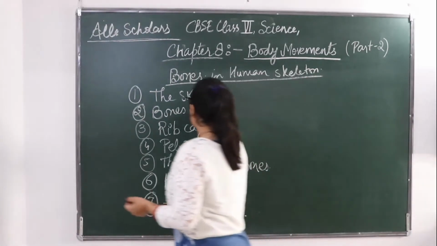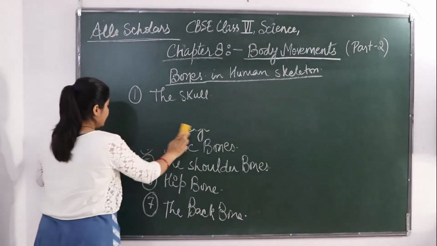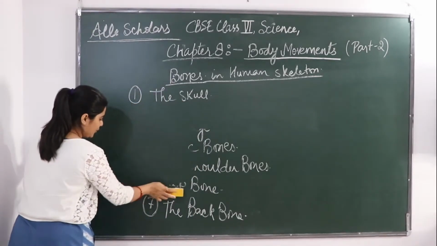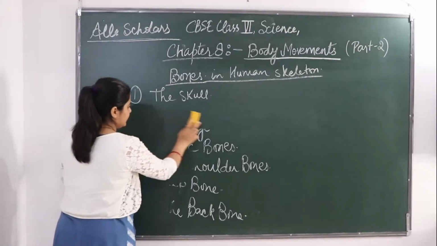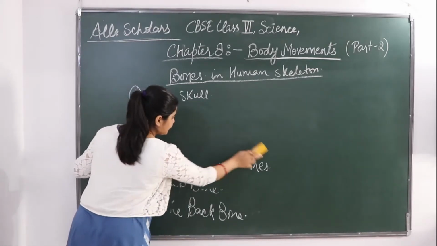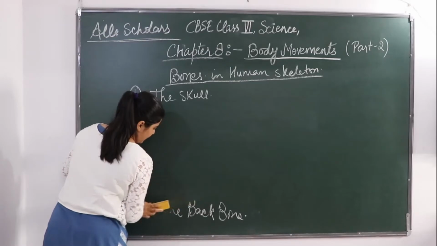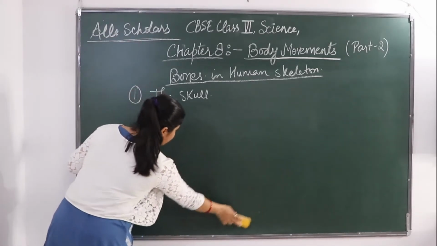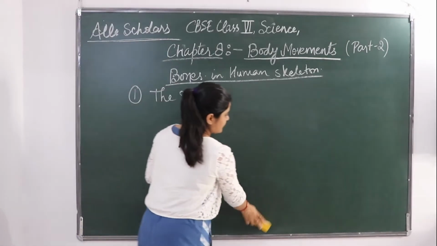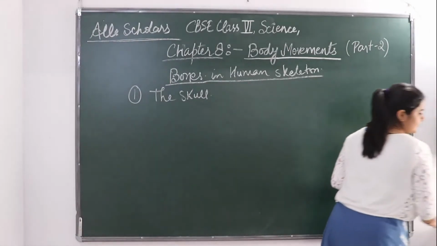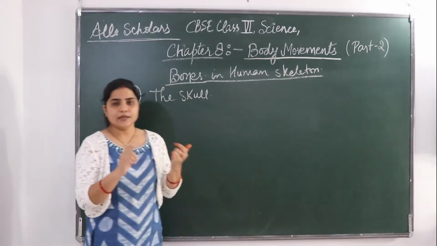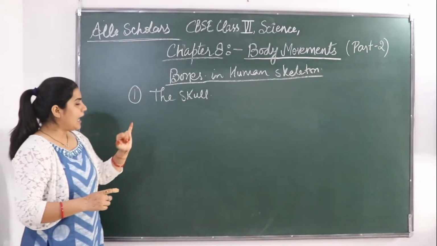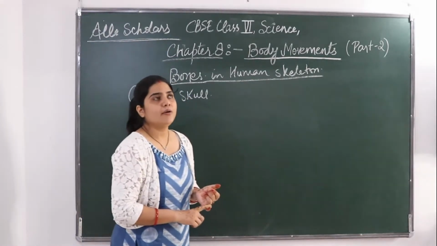So skull is the bone that is present around our brain. What do we call the brain bone? Skull. Okay. So skull is the most hard and tough bone of our body.